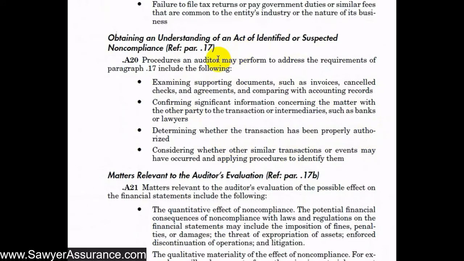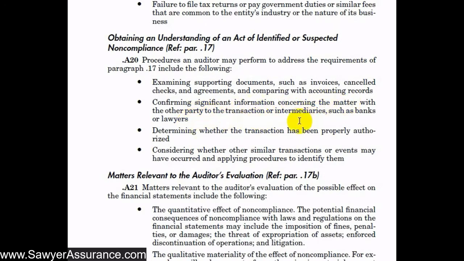Right here, they have some examples of procedures that we could do to fulfill our requirement that if we identify or suspect non-compliance, we need to perform additional procedures to get more information about it. Fortunately, they give us some examples of what we could do. We could examine supporting documents such as invoices, canceled checks, etc. We could confirm significant information concerning that particular matter with other parties, for instance, banks or lawyers.